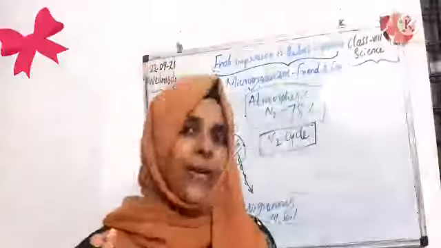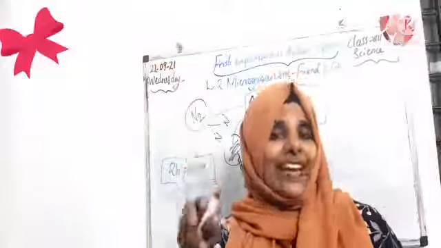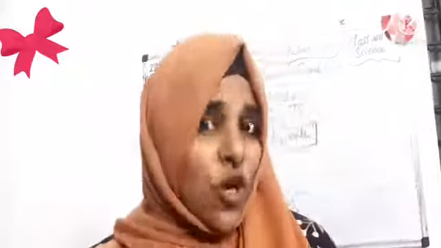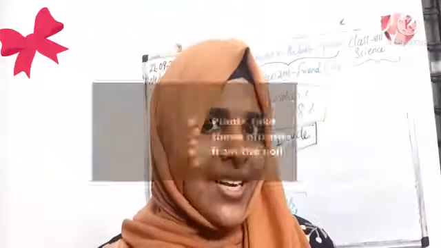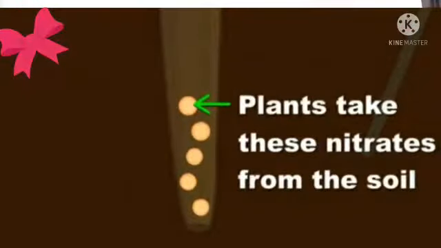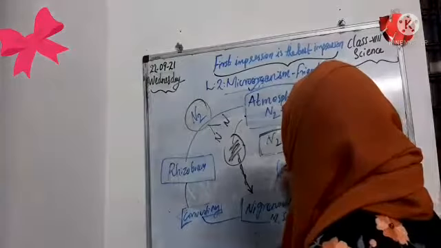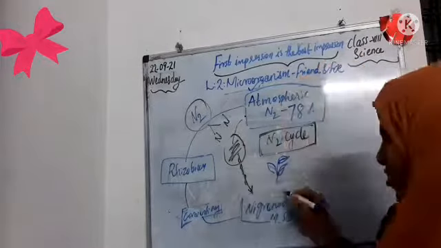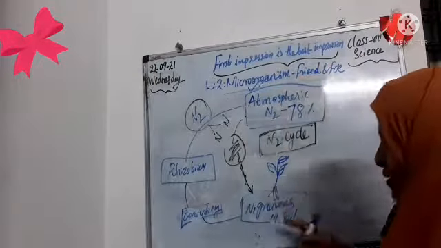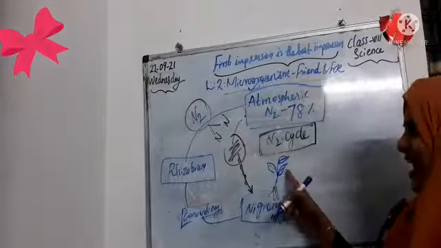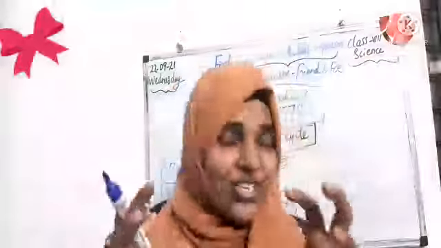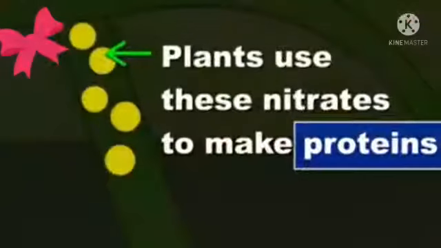After that, what will happen? When they reach our soil, who will absorb those nitrogenous compounds? Yes, of course, our plants will absorb them. Plants absorb nitrogenous compounds from the soil, and we know that plants and animals need nitrogen for preparing protein.